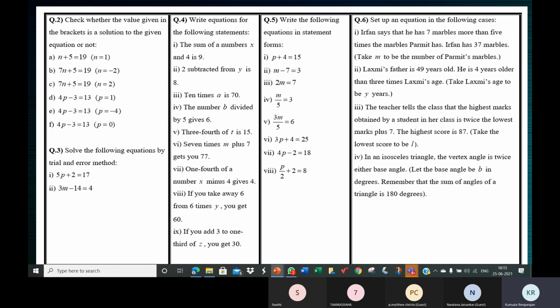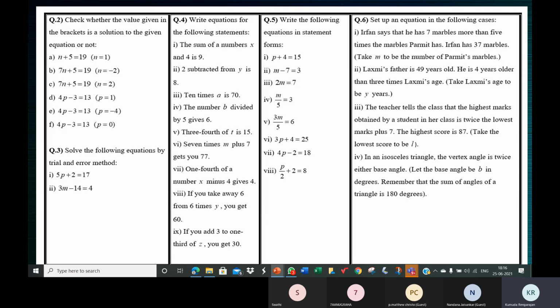What is 1 into x? Ma'am, the same x. X, 1x, x/4. So 1/4 into x is nothing but x/4. 1/4 of x meaning 1/4 into x, and 1 into x is x, so x/4. x/4 minus 4 is equal to 4.